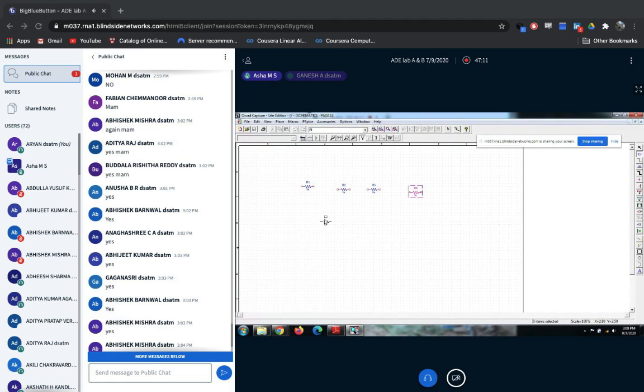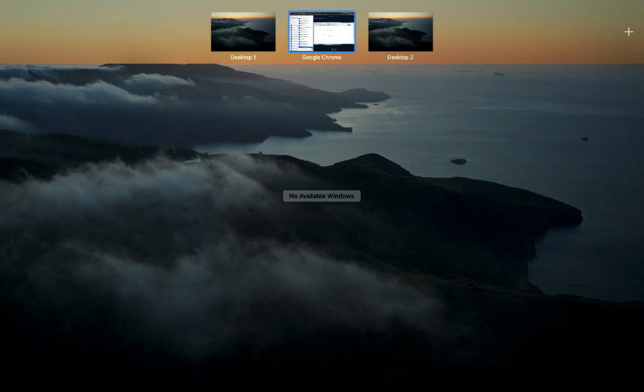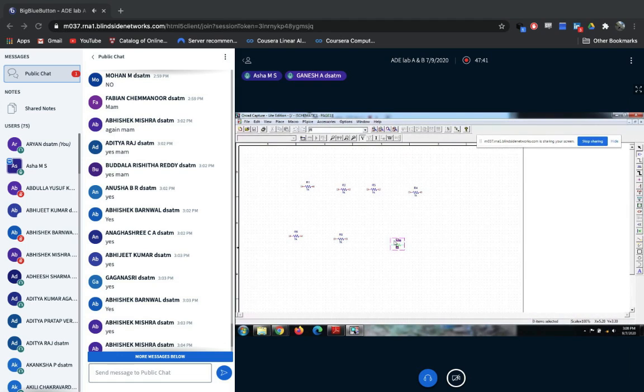See, the component you selected will be there along with your mouse cursor. Wherever you click, the resistor will be placed. Students, listen carefully: if you click more than once, the component will be overlapped that many times.